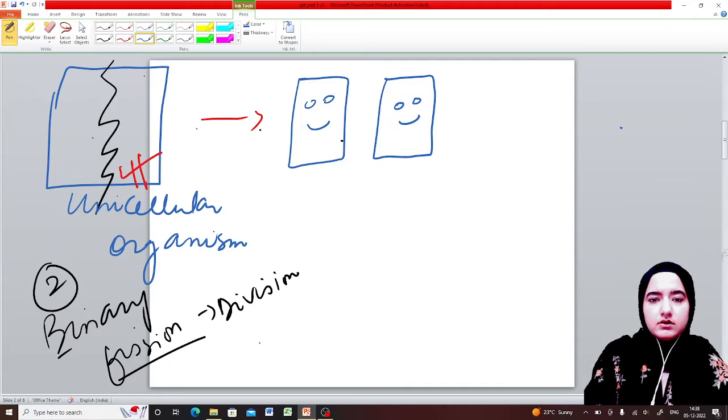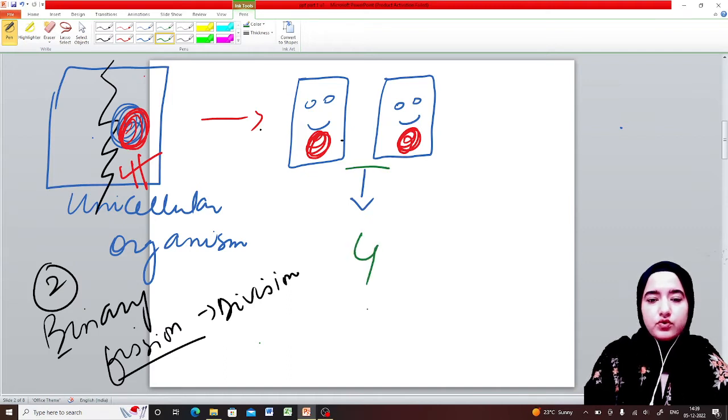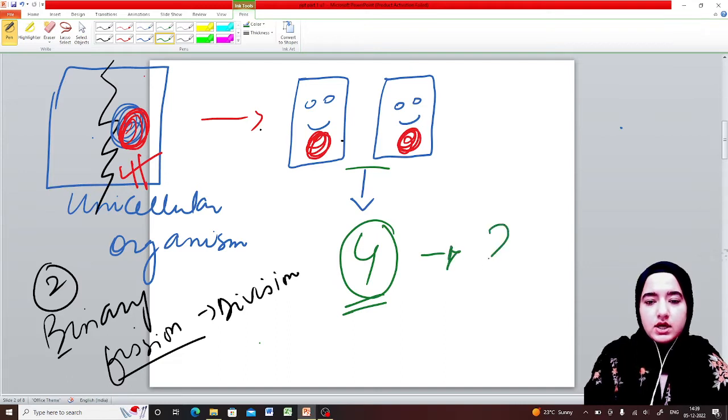Now you might have an idea that the genetic material present in this unicellular organism gets transferred to this and this progeny, okay? Similarly, in these two individually binary fission will take place. These two will give rise to four such progenies, and these four will give rise to 8 more progenies. These will give rise to 16 and then 32 and so on and so forth.